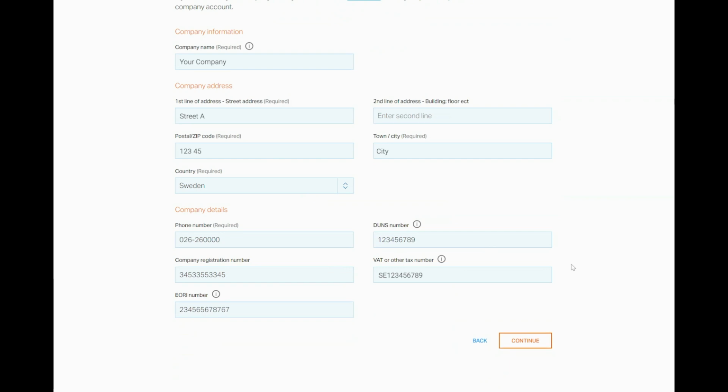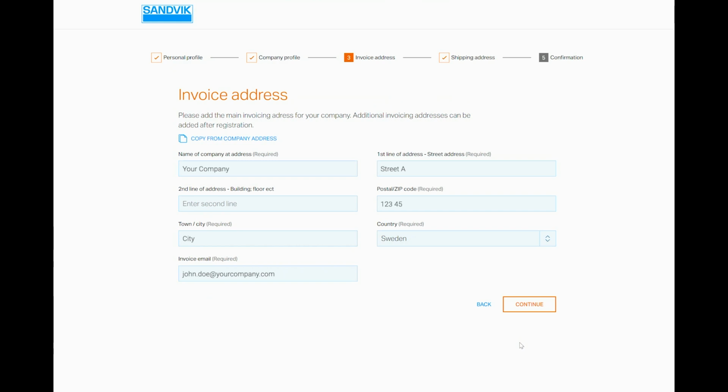In the next step, it's time to select your invoice address. If this is the same as the address stated in your company profile, just click Copy from Company Address, and the information will appear. Please note that this does not apply to the email address. This has to be submitted again to ensure we send your invoice to the right place. Now, click Continue and proceed to select your shipping address.